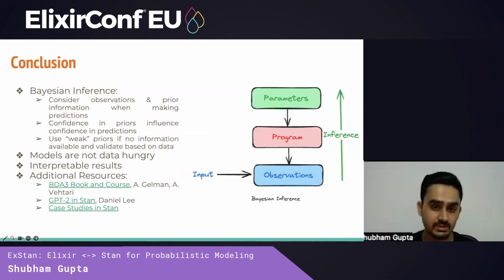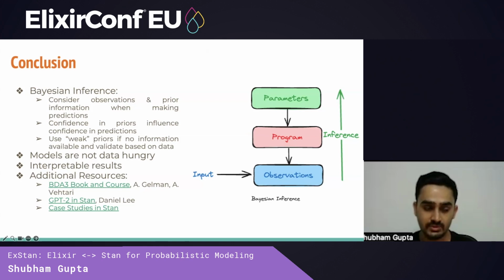The key takeaways here are, first, Bayesian inference considers prior information when making predictions. The confidence in these priors, which are determined by domain experts, will influence your output up to a certain point. And the ability to use weak priors and rely solely on the data is a superpower of Bayesian inference. Bayesian models are not data hungry, and you can get a decent model with a relatively small amount of data, but good priors. And we also get uncertainty estimates for each parameter, which makes these models more interpretable.